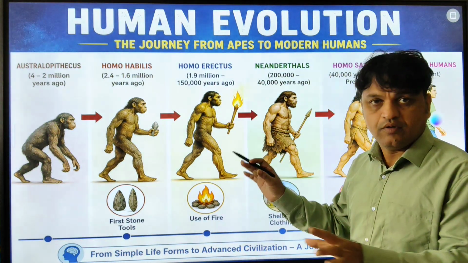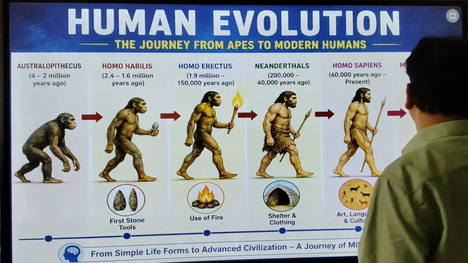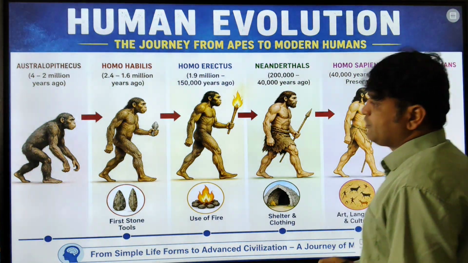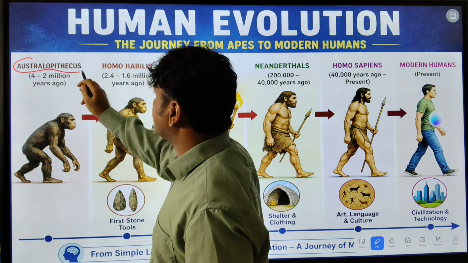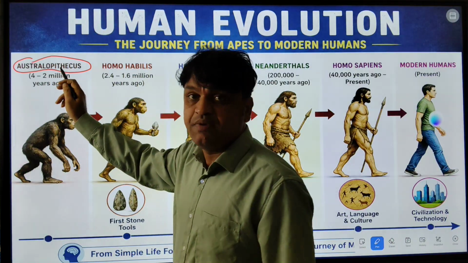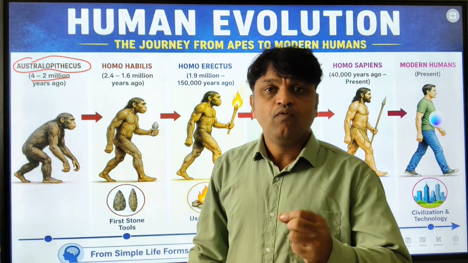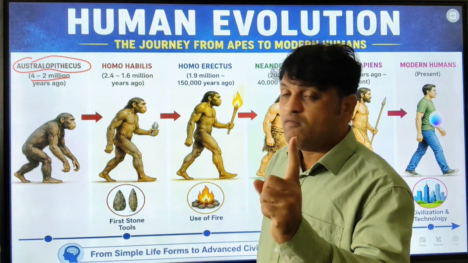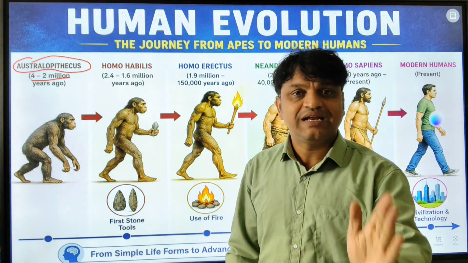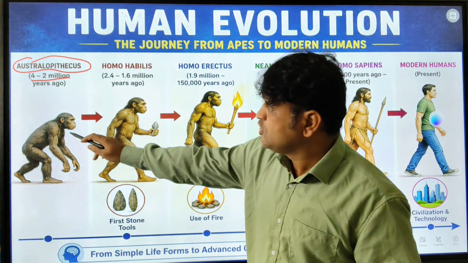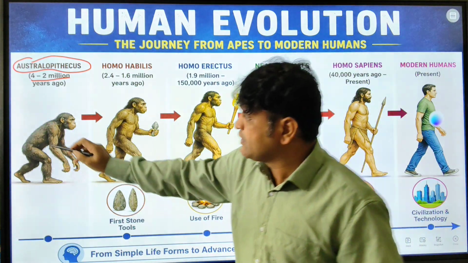So this is the image or picture I want to show you, how human beings evolved from Australopithecus. So this is an Australopithecus. This human being evolved 4 to 2 million years ago. 1 million is equal to 10 lakhs. 4 million is equal to almost 40 lakhs years ago. Our early ancestor Australopithecus evolved from chimpanzees.